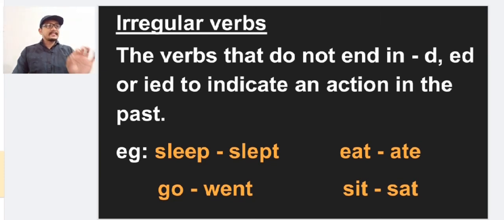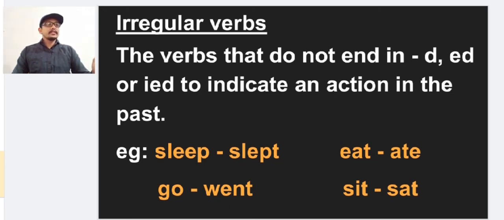For example, sleep. To make the past form, we cannot add ed there because there is another form, slept. Sleep, slept. Two different words. Go, went. Eat, ate. Sit, sat.